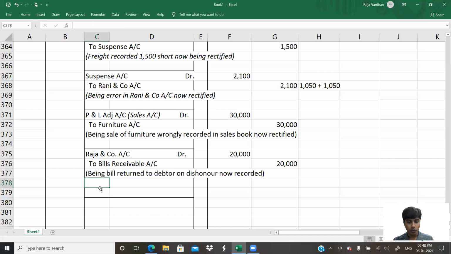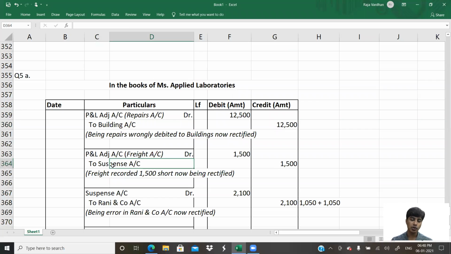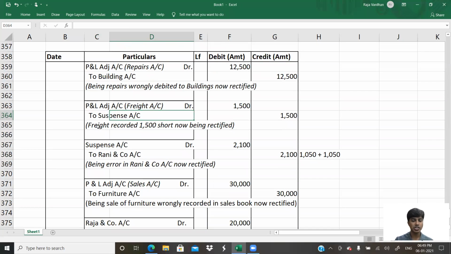No. Now we know that in this entry, building account will get reflected to building ledger, and then suspense account, it's already created, it will get nullified. In the process of these rectification entries, you have newly created a ledger called P&L adjustment account. This should be closed or transferred to capital account.